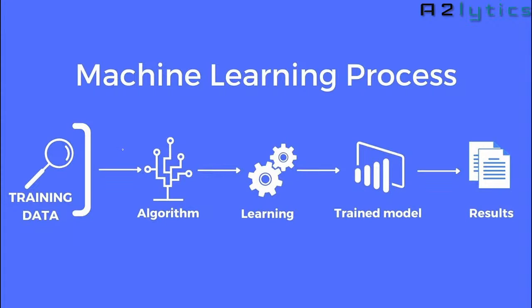Next is machine learning. Now here, this is the process of machine learning. If you see machines, machine means hardware.